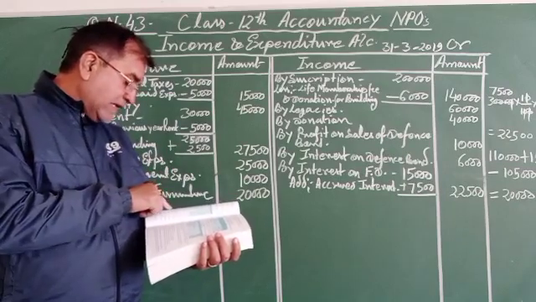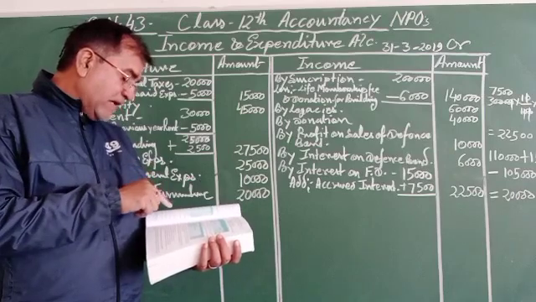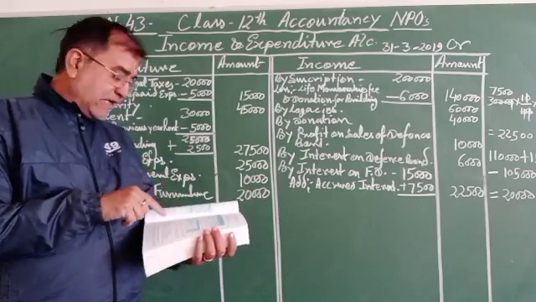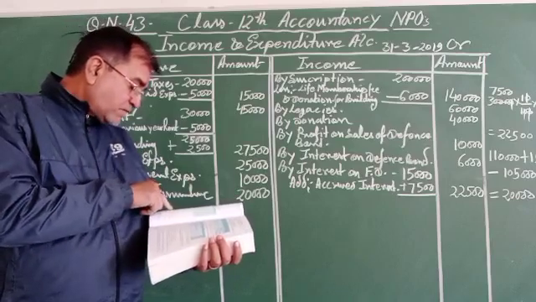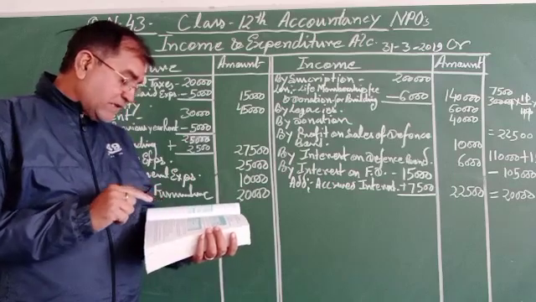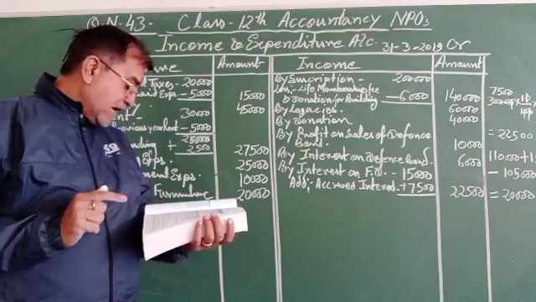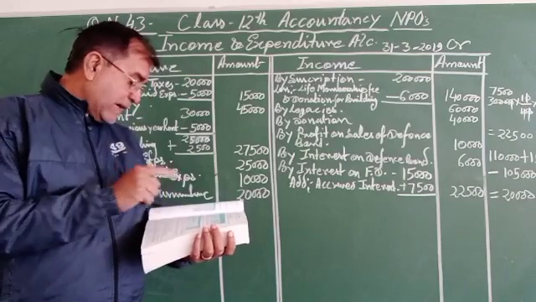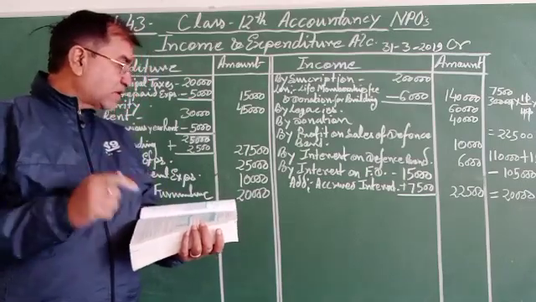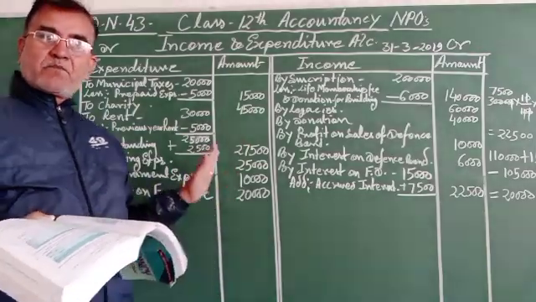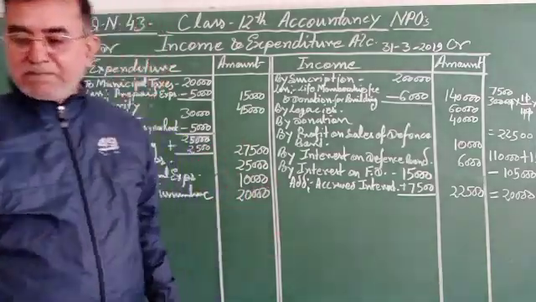Rent 5,000 related to the previous year, and then after the 2,500 is still in arrears. It was decided to treat 40% of the amount received on account of legacies and donation as income. Done. Depreciation done. So the income and expenditure account, this is the process has been prepared.